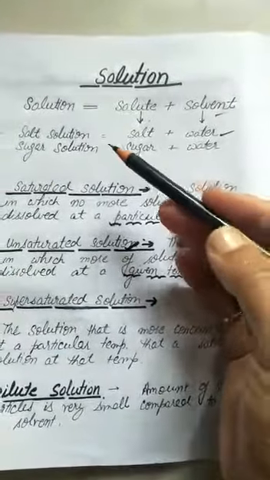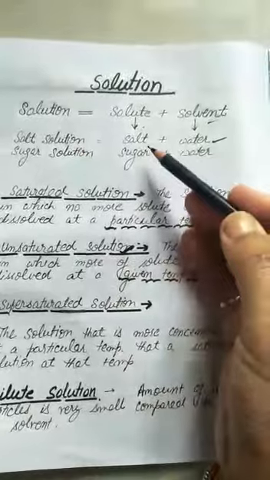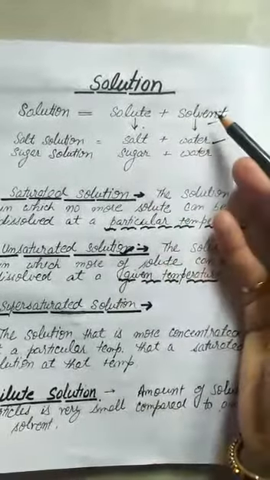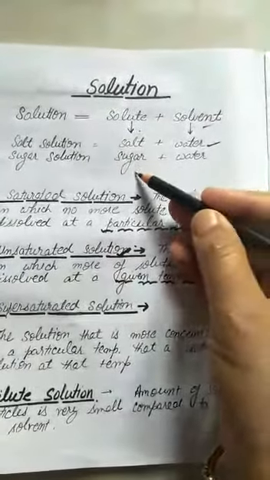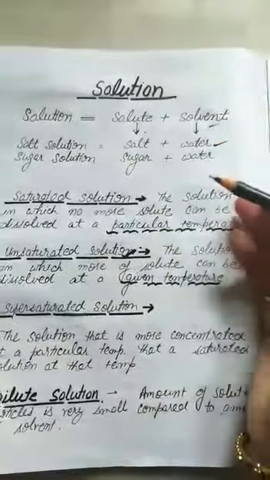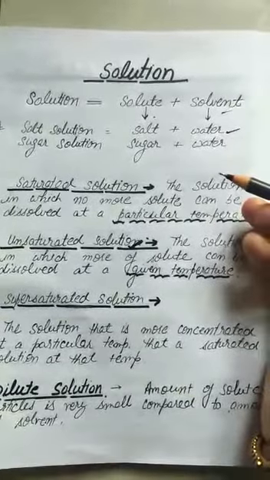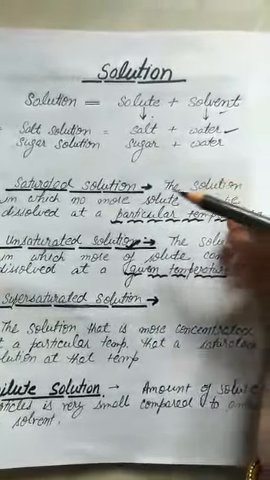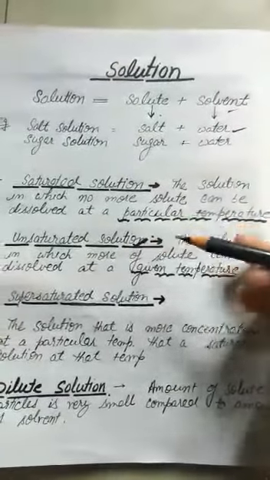Some examples, for example, salt solution. In salt solution, salt is solute and water is the solvent. In sugar solution, sugar is called solute and water is solvent. Now solutions are further of two types: saturated solution and unsaturated solution.